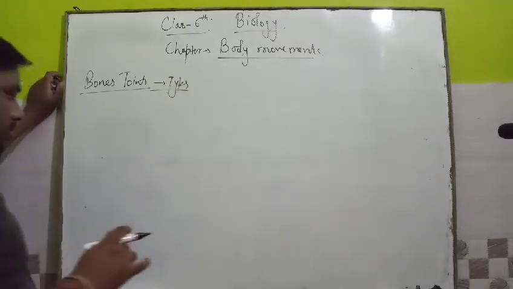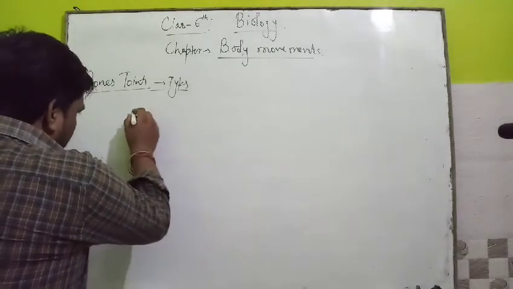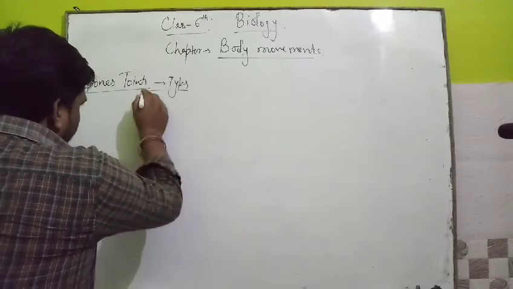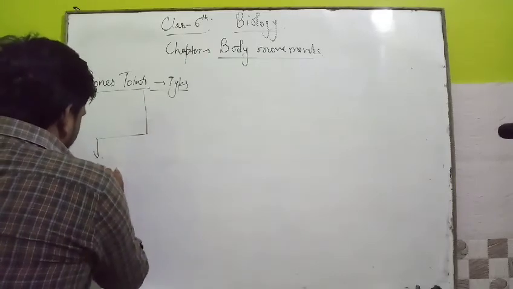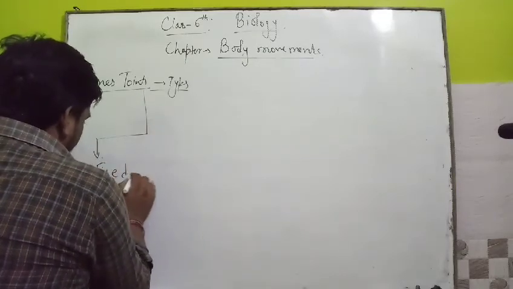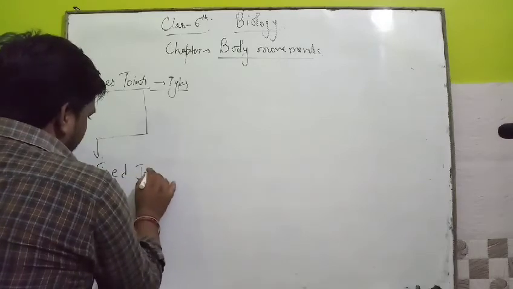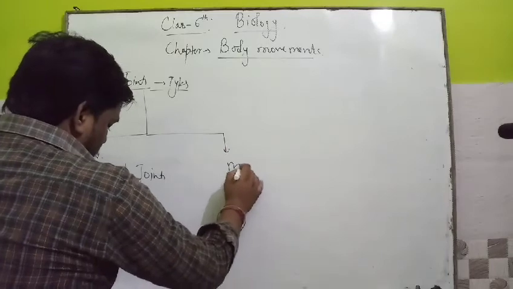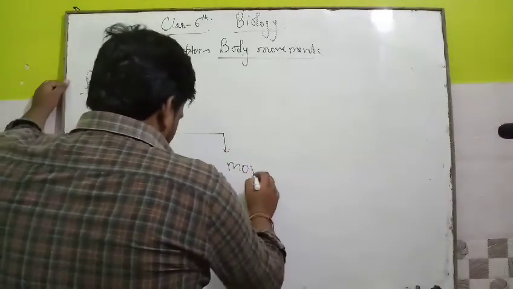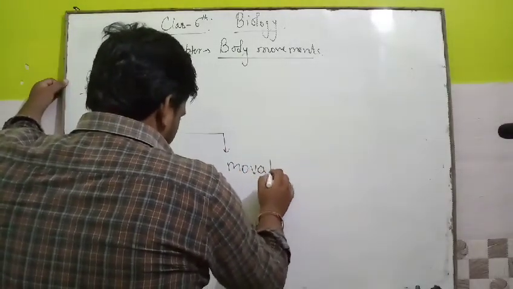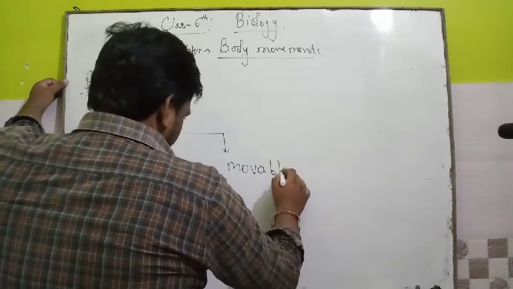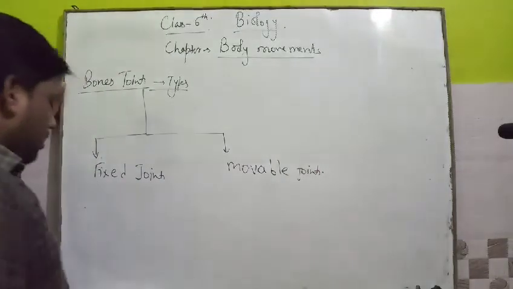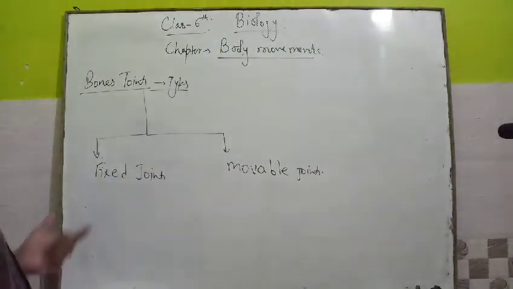Now there are some joints that are known as fixed joints and movable joints. First, fixed joints. And next is movable joints. Okay.